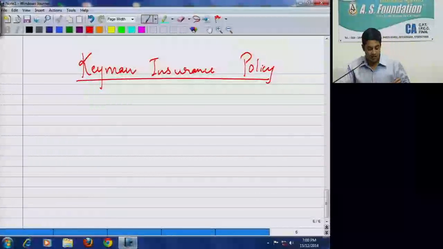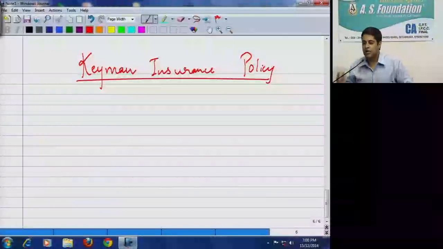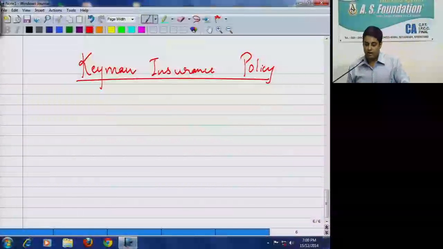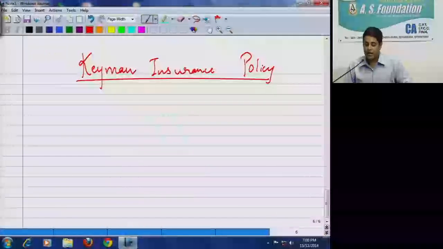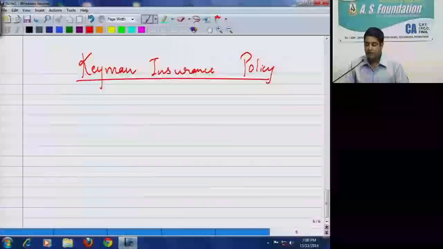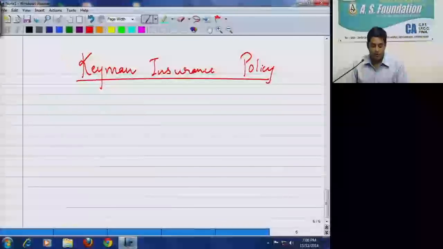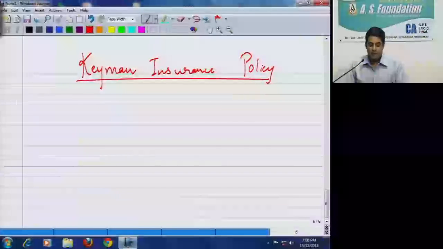Okay, now again a very important area, where there were a few amendments last year. Key man insurance policy. Do you know who is a key man? The word key man is not defined, so normally top level employees are called key men. Proceeds of key man insurance policy: any sum received under a key man insurance policy, including the sum allocated by way of bonus on such policy, will be taxable as income from business.